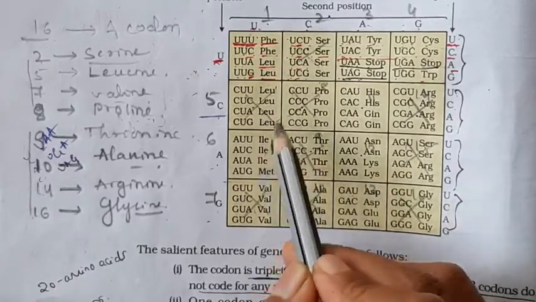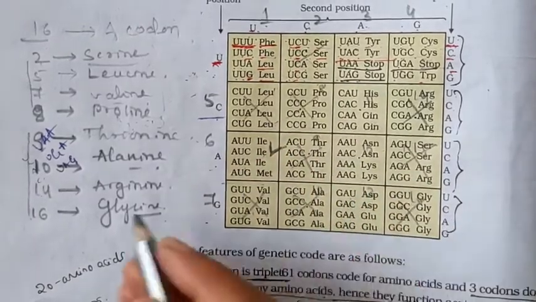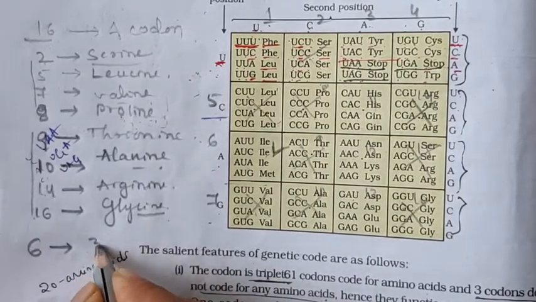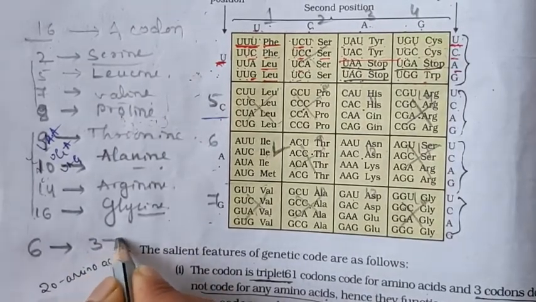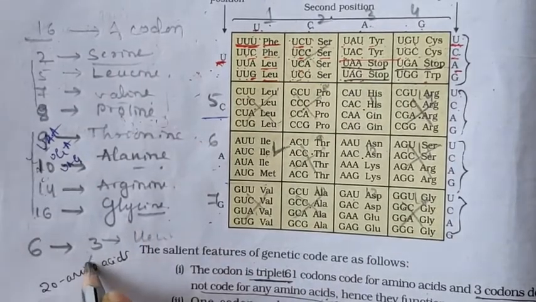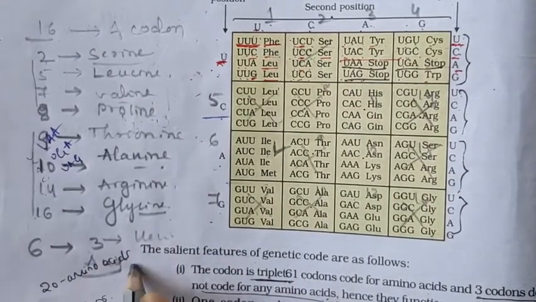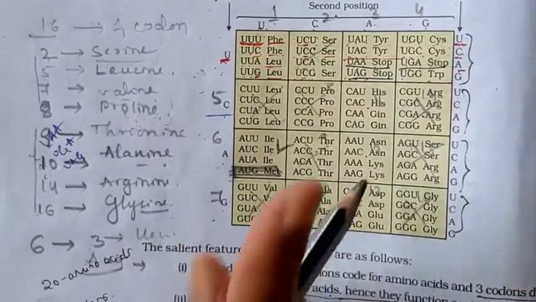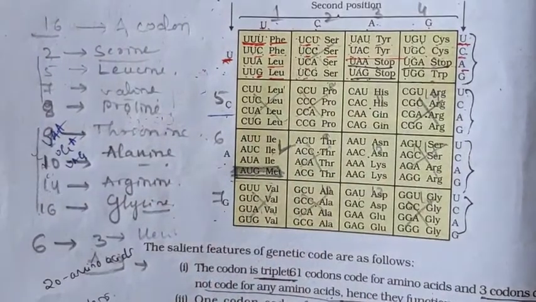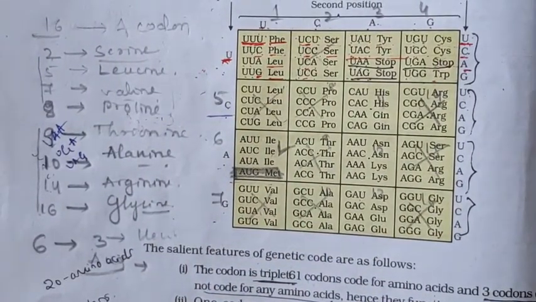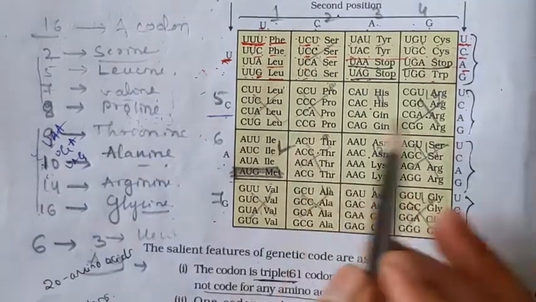This is the one and only box which has the number 6. Here the top 3 code for isoleucine, then only one codon codes for AUG. This is a very familiar codon. AUG codes for methionine in that box; except for that methionine, all the codons code for a different amino acid.